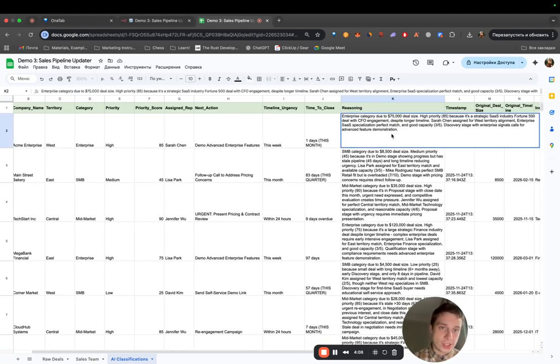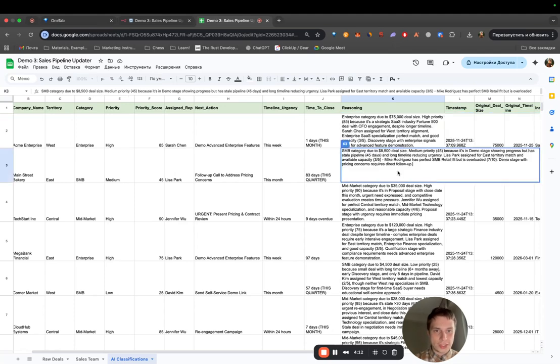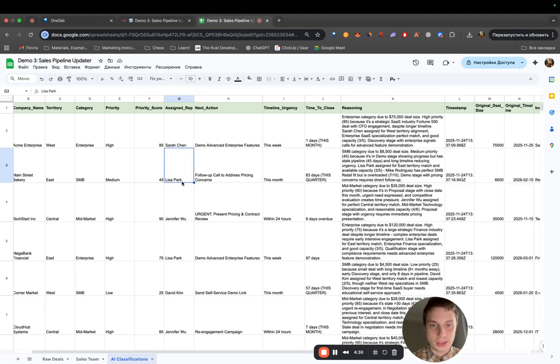So you can see, for example, reasoning here. Mike Rodriguez has perfect SMB retail fit, but he's overloaded, and demonstration pricing concerns require direct follow-up. That's why Lisa Park has been added.